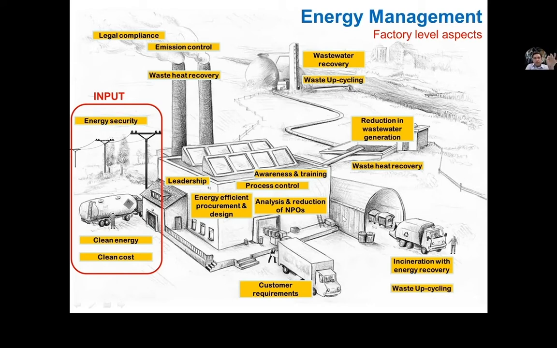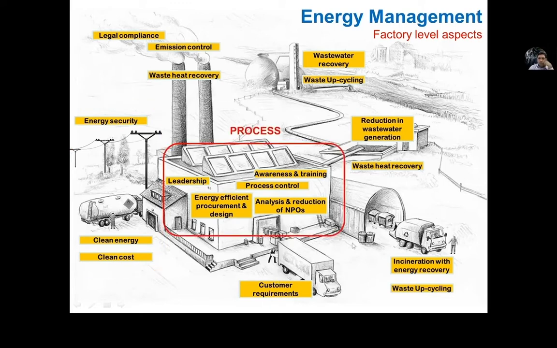So for example, if we provide heat to the process, but the fabric that goes out of the factory is not hot, it does not have heat energy, that means all that energy is a non-product output. It does not end up in the product. So how do we analyze, how do we reduce the non-product outputs? That is what is coming in the process part.